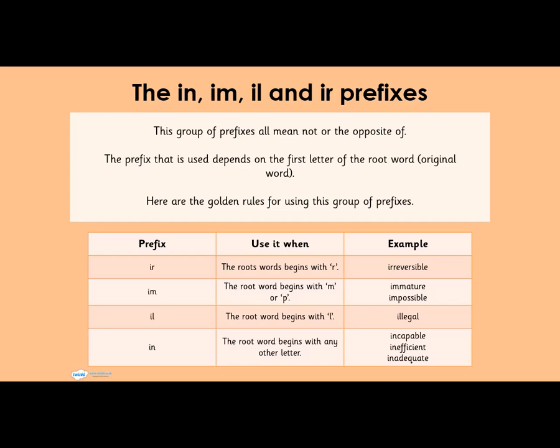L, il. M or P, im. R, it takes ir, the same sound. R takes ir, M or P takes im, L takes il. Any other root word starting with any other letter takes in. Okay, Dana? Can I give you a word and you give me the prefix? Okay.